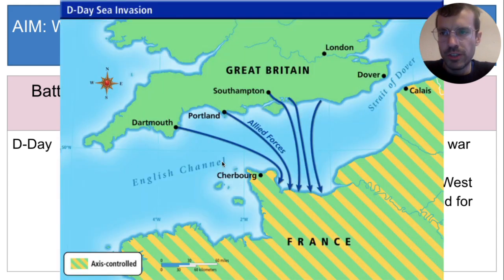On D-Day, British, Australian, and American troops gathered in England and attempted to cross the English Channel on ships and land in Normandy. This was really risky because the entire French coast was guarded by German soldiers, and they could easily shoot at any British soldiers attempting to land on the beach. But the Allies decided to do it anyway.